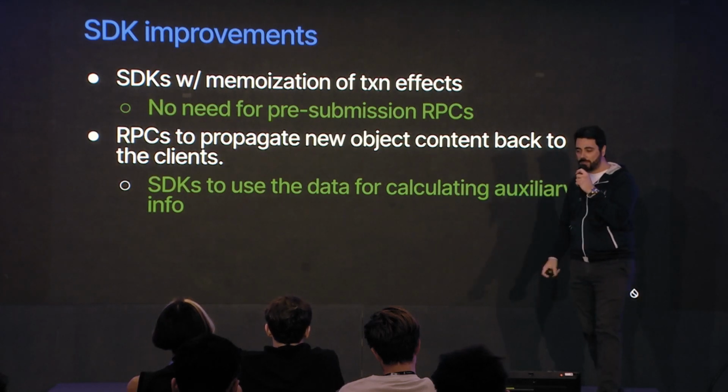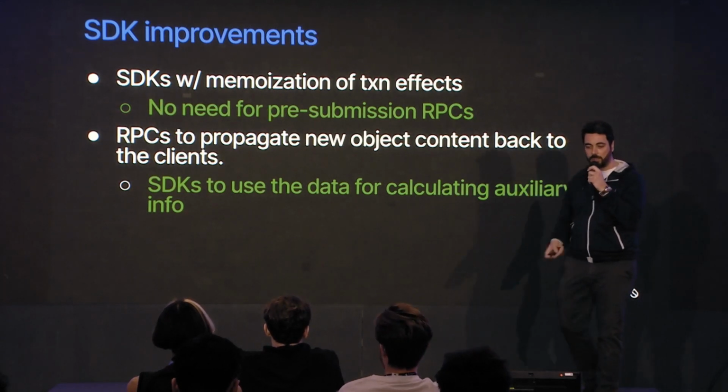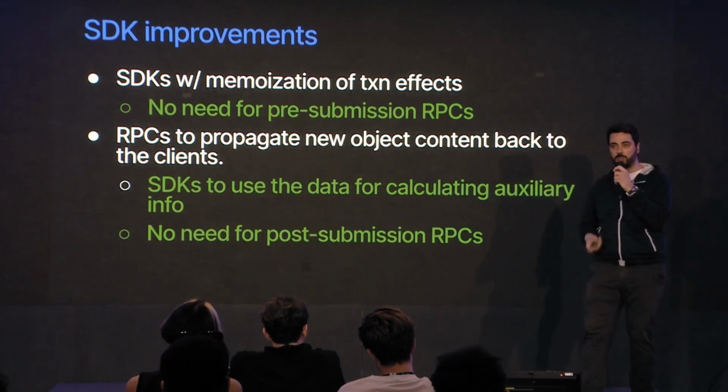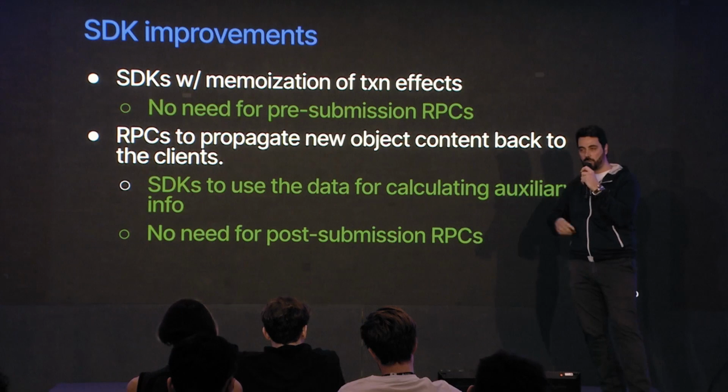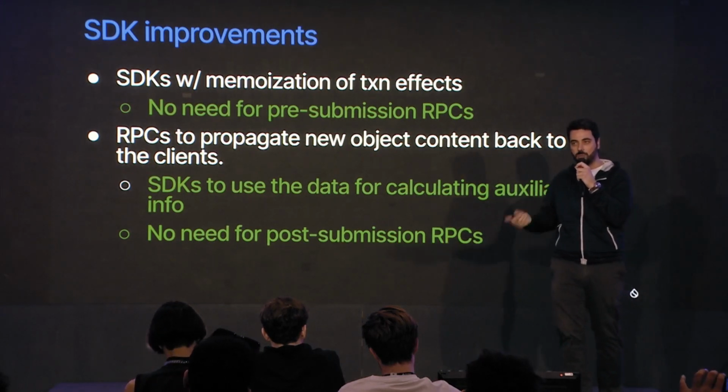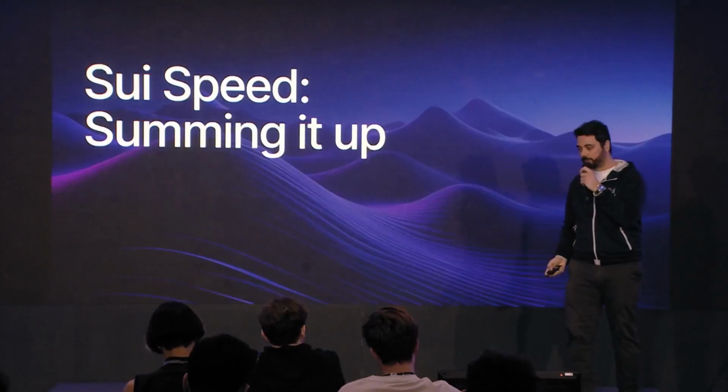That will allow the SDKs to use the data for calculating auxiliary info. So for the common cases, we probably don't need to go back to the RPC nodes and make additional requests, making the apps more responsive and faster.